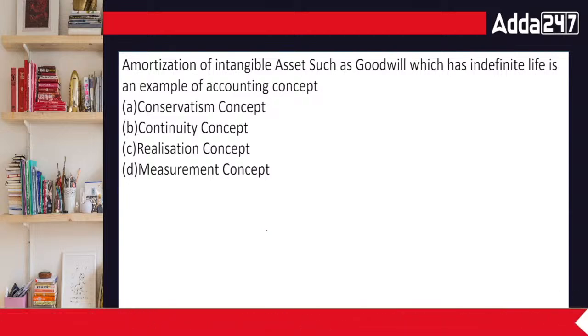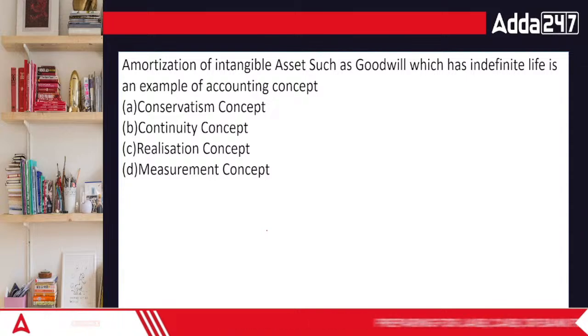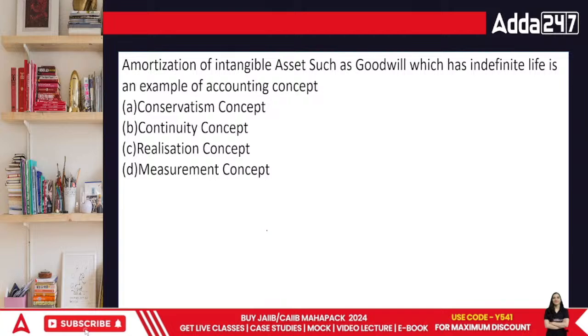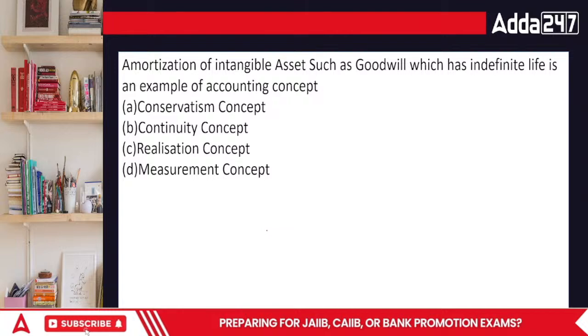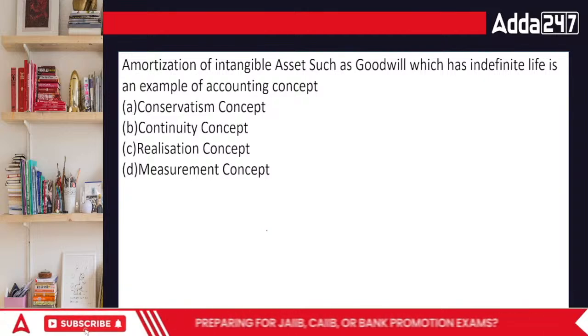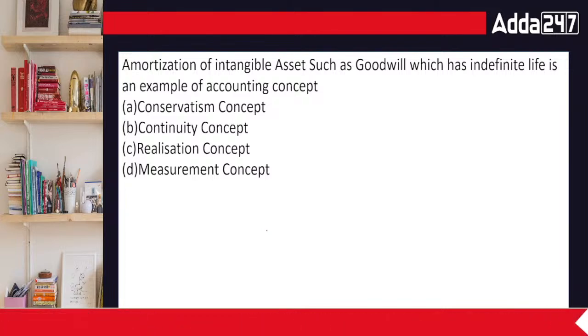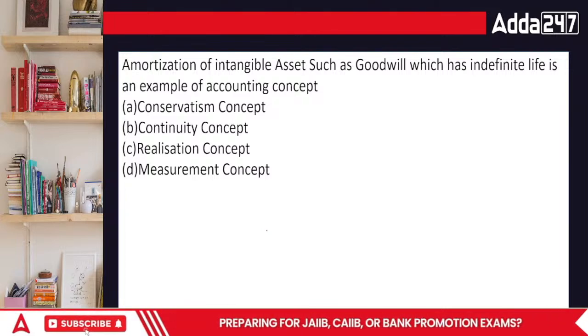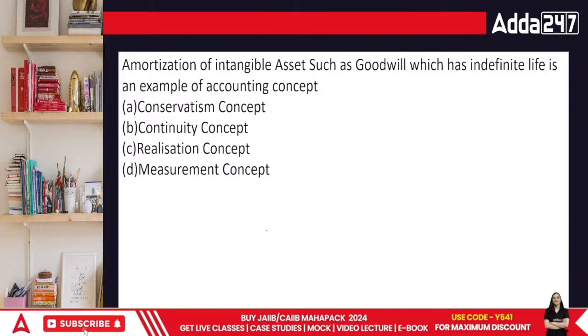So when we talk about goodwill, it is a reputation. Earlier it was allowed to have a reduction in goodwill, but now they have recently stopped it. Done everyone? So in this case, what's gonna be the point? What's the answer, everyone? Conservatism, anticipate the losses but not profits. Continuity, which talks about continuing to work in a specific way, and then realization as well as measurement.